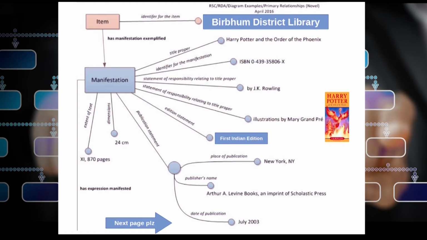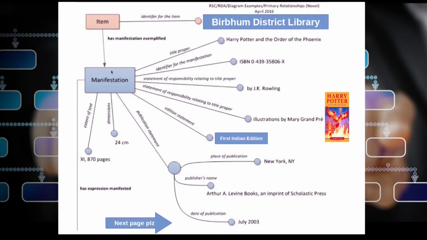Say, as I talked about, a copy of a Harry Potter book. The location is a particular public library, Birbhum District Library. Now this item is identified by a unique identifier, for example the accession number of that particular book inside that library. Now an item is basically a part of the manifestation.